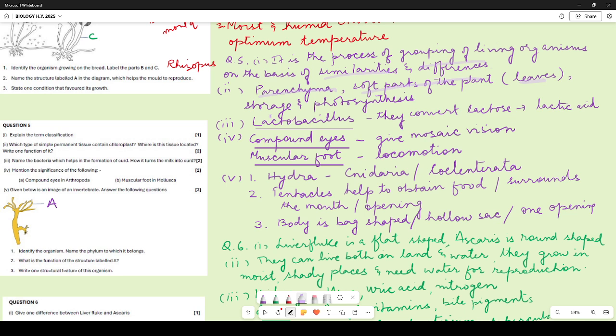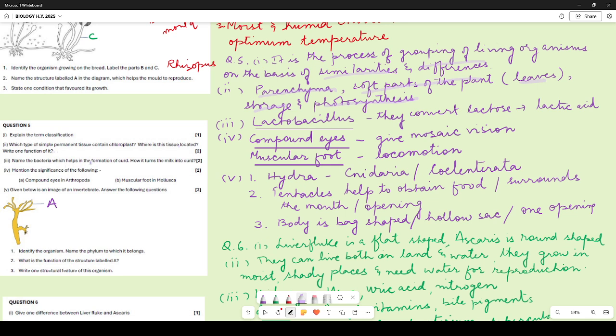Write one function of it. So you can either write it helps in storage, or even if you have written it helps in photosynthesis, that is correct. This is for 2 marks, so this part is for half mark, this part is for half mark, and this part, one function, is for 1 mark.